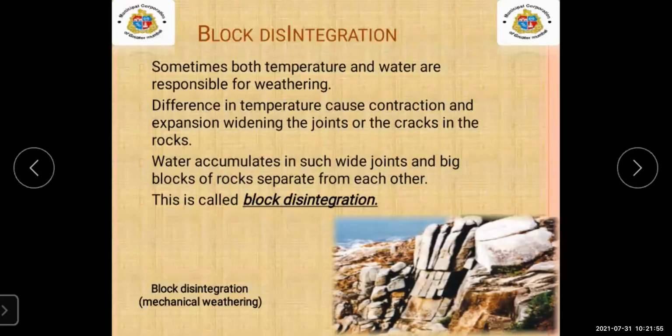Because of the increasing and decreasing of temperature, cracks can be seen on the rocks. This type is known as block disintegration. If there is more temperature variation, there will be wide joints or wide cracks on the rock. So this was about block disintegration.